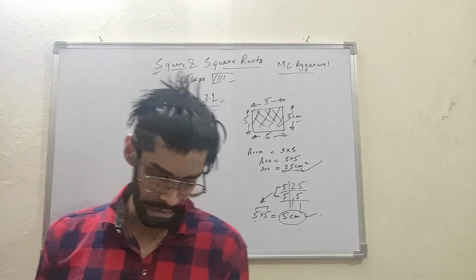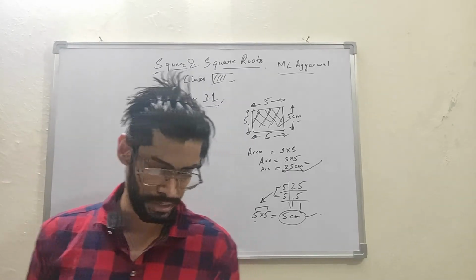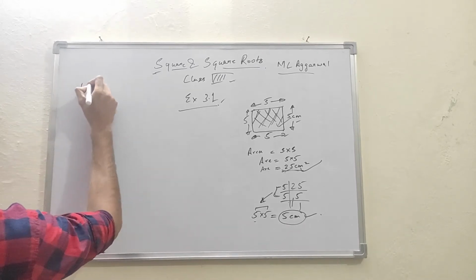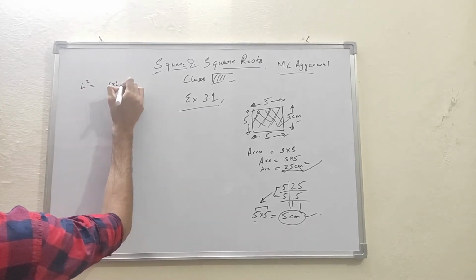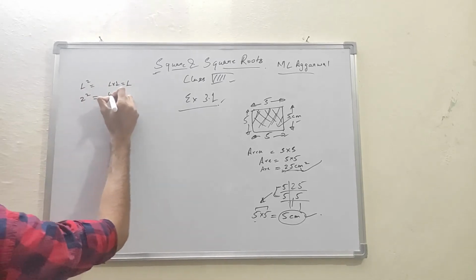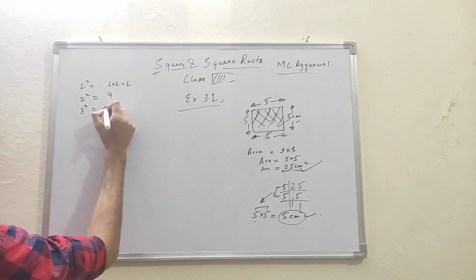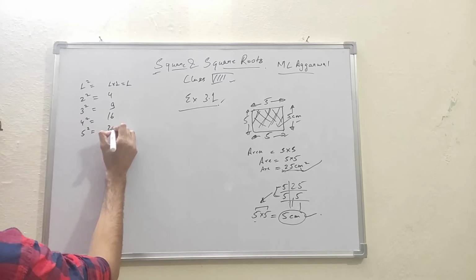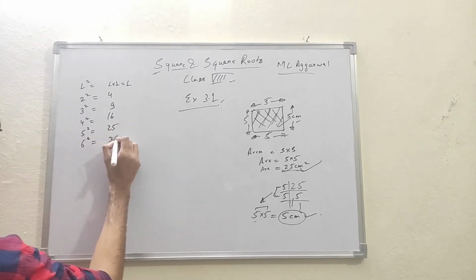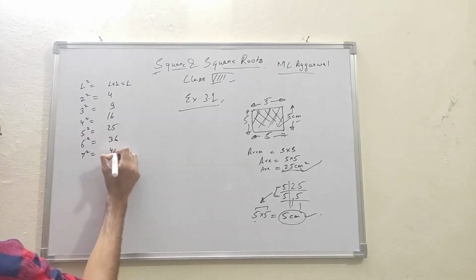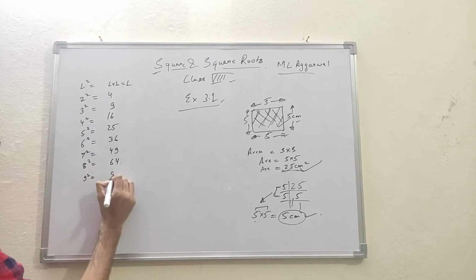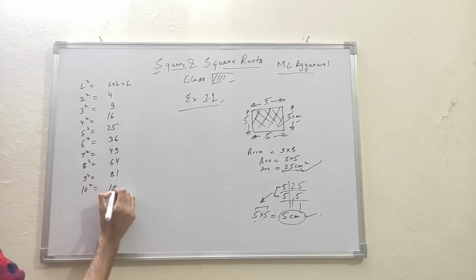Firstly, let's discuss some properties of squares and how to check them. If we write 1 square, it will be 1 into 1, that is 1. Similarly, 2 square is equal to 4. 3 square will be 3 into 3, that is 9. 4 square will be 16. 5 square will be 25. 6 square will be 6 into 6, that is 36. 7 square will be 7 into 7, 49. 8 square will be 8 into 8, 64. 9 square will be 9 into 9, 81. 10 square will be 10 into 10, that is 100.